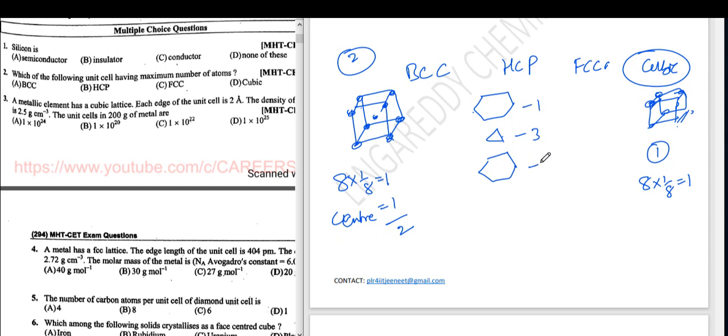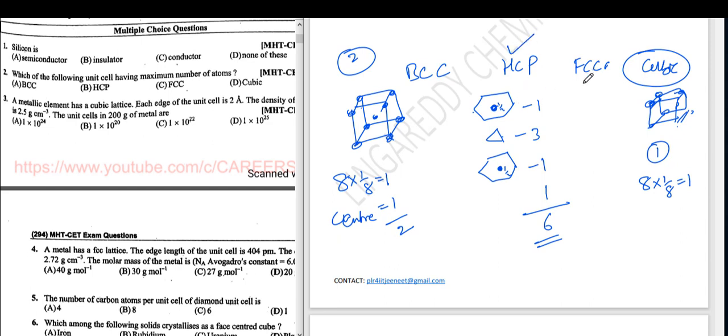This all together one atom. Here in this center and in this center one atoms are there. Its contribution is half. So these half plus half equal to 1. Total 6 atoms. So maximum will be HCP.